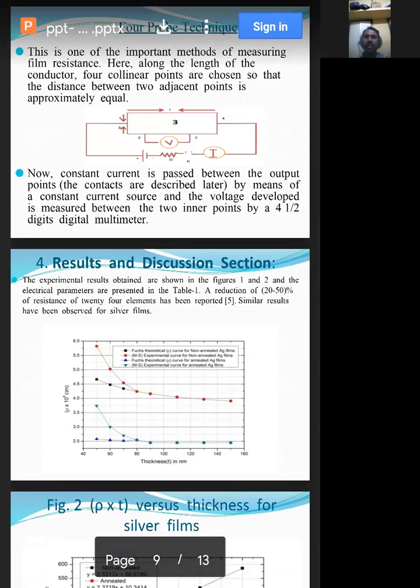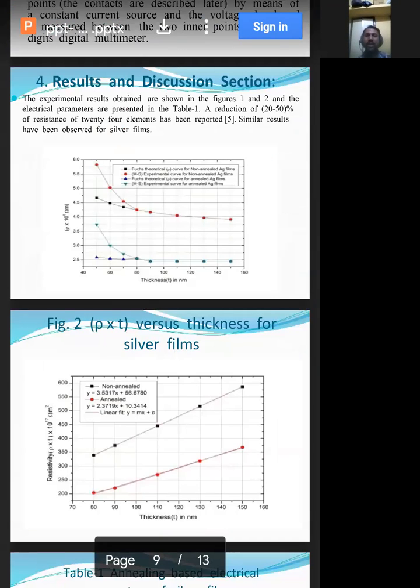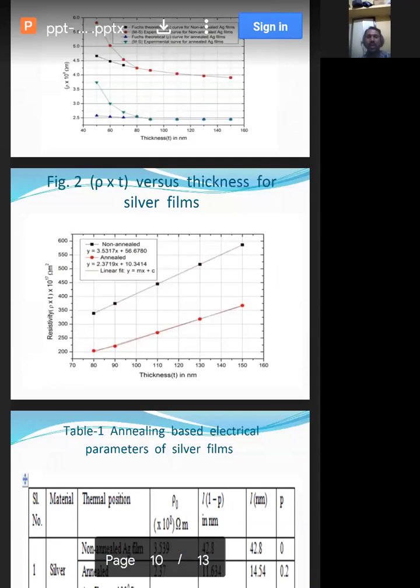Now moving to the fourth part, that is the results and discussion. You can now look at figure 1. The experimental results obtained are shown in figures 1 and 2, and the electrical parameters are presented in table 1. A reduction of 20 to 50% of the resistance of some elements has been reported. Similar results have been observed for silver films. You can have a glance at figure 2, that is resistivity versus thickness of silver films.